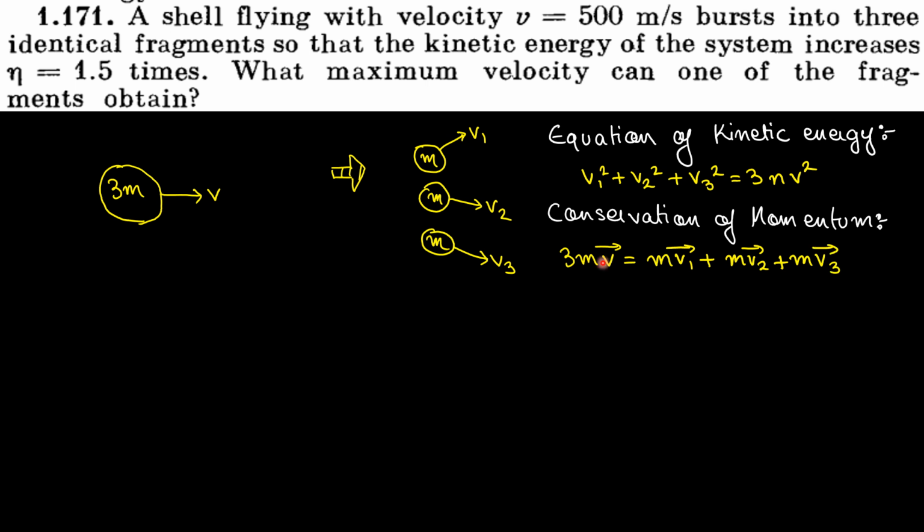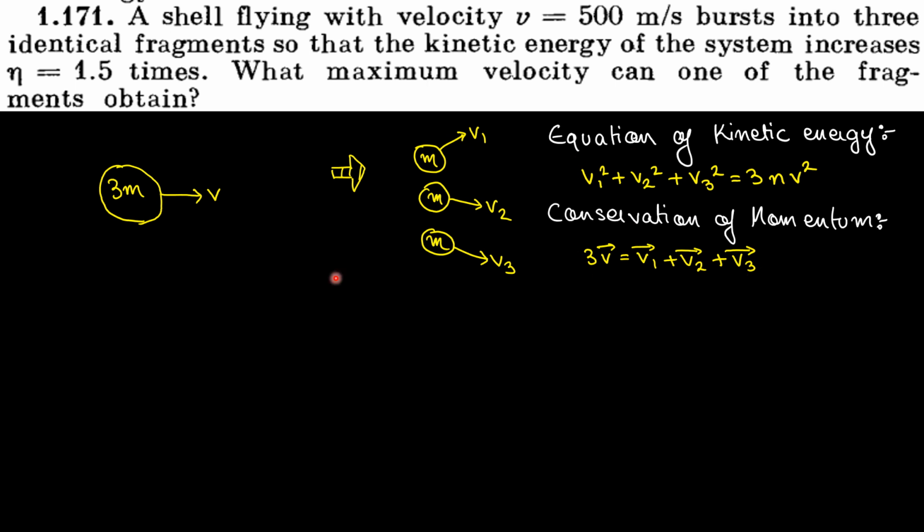These are vector quantities. You can also write them in terms of i cap and j cap, but to simplify the process, I have just written them in terms of vectors. These are vector additions. Now you can cancel out the m, isn't it? Then you'd get the equation as 3v is equal to v1 plus v2 plus v3. Now see, I have these two equations that I made.